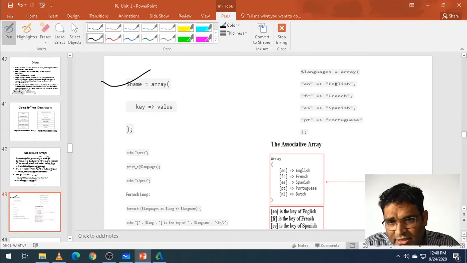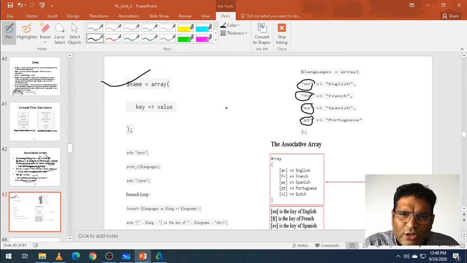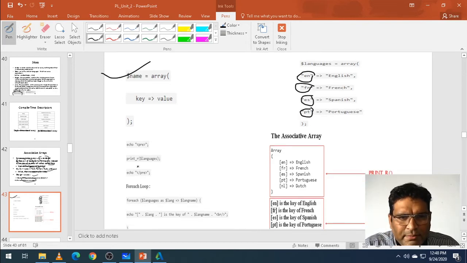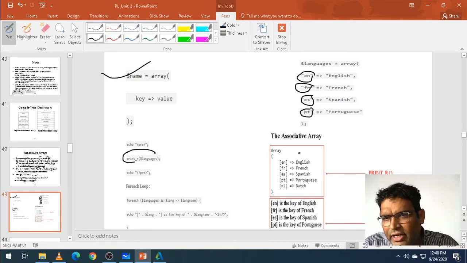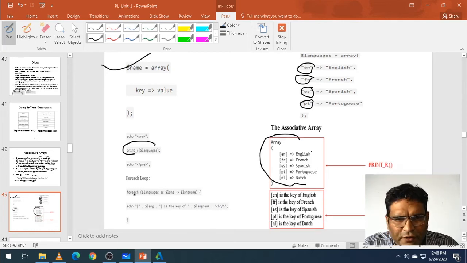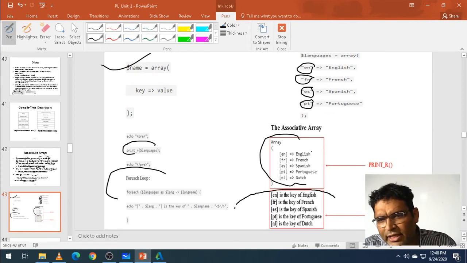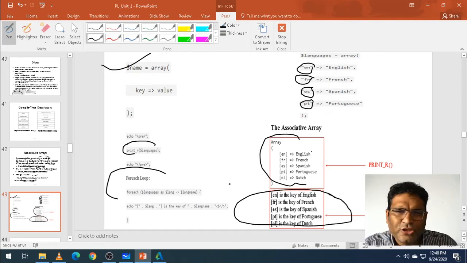In the language array, EN is defined for English, FR for French, ES for Spanish, and this is my key, with values of different data types. If I have a print statement, it will give me the value like Spanish or something. In the for loop, E is the key for English, and similarly for French.